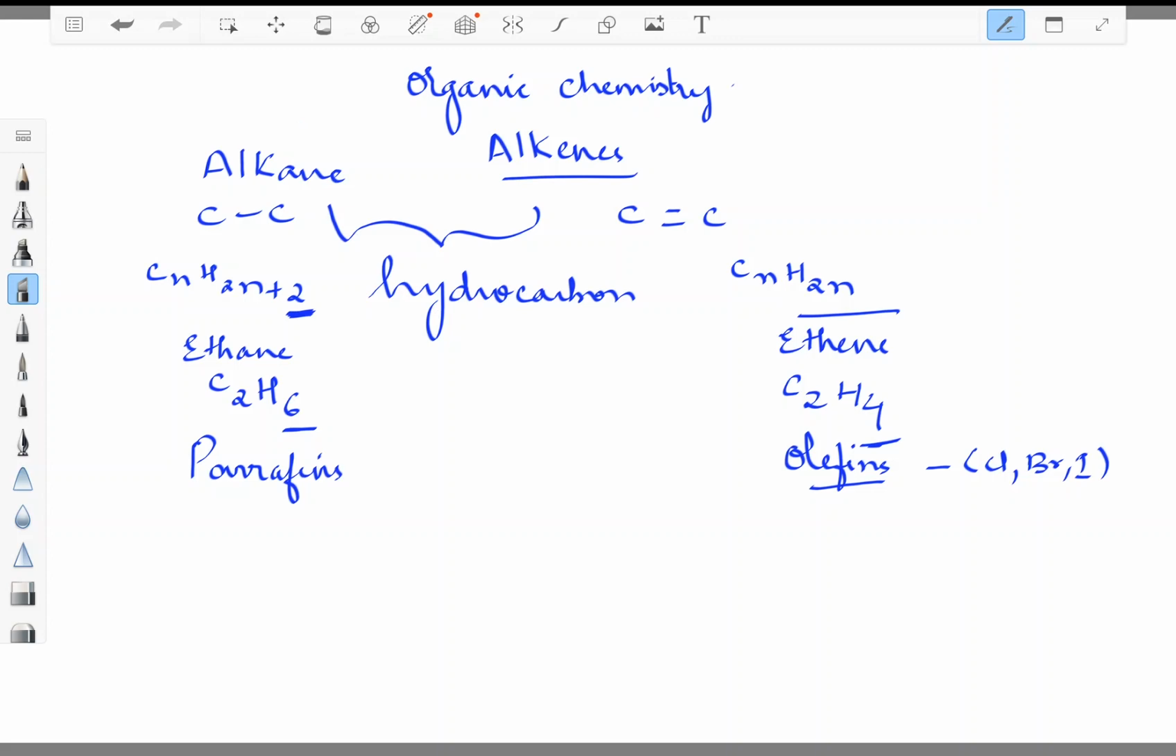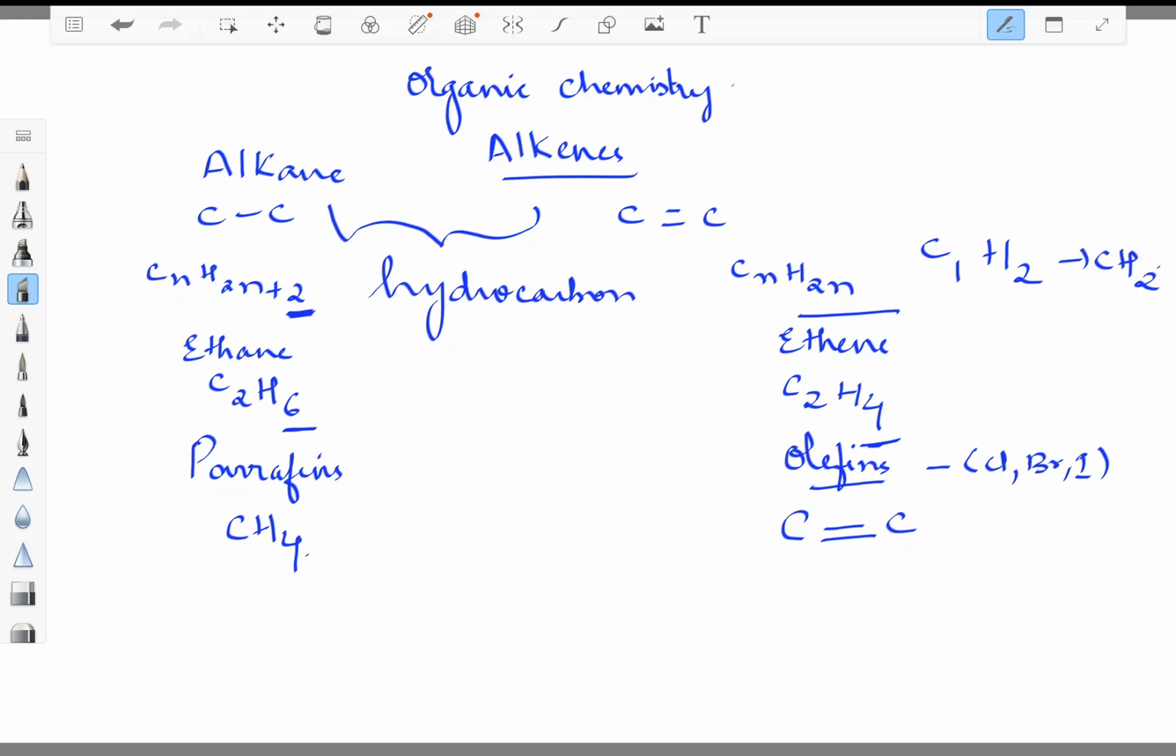One thing you need to remember in alkenes, if you compare with alkanes: alkane had the option of having one carbon, that is CH4. But alkenes cannot have one carbon. Alkenes will always have two carbons. For example, if n is equal to 1, and 2 into 1 is 2, then it is CH2.